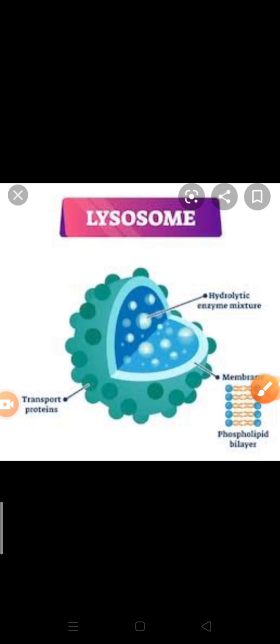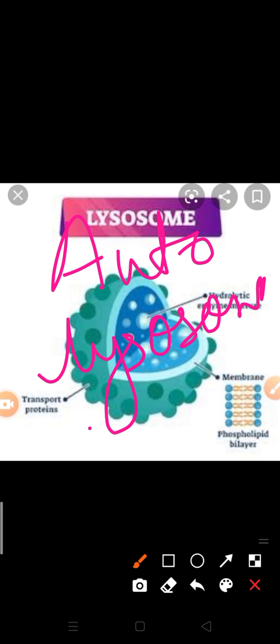At that time, these cell organelles are engulfed or digested by the autolysosomes, the fourth type of lysosome. So what I said is, when any kind of disorder occurs in any cell organelle and that organelle is not able to perform its function in a proper manner, that organelle is digested by the autolysosome.